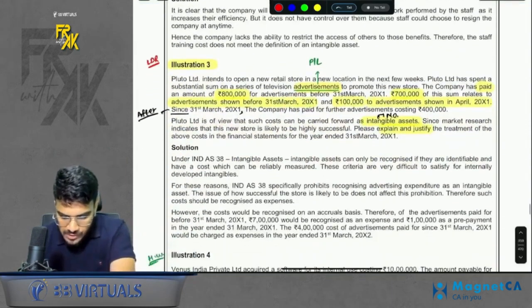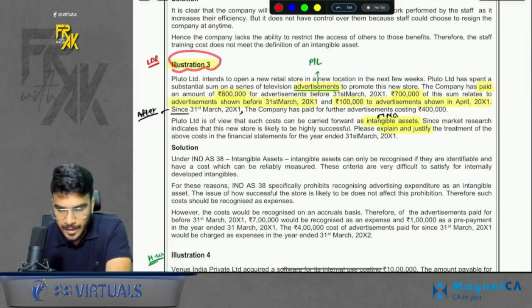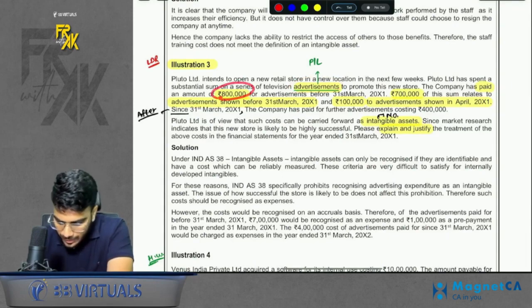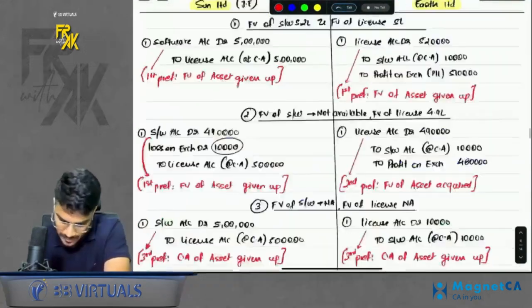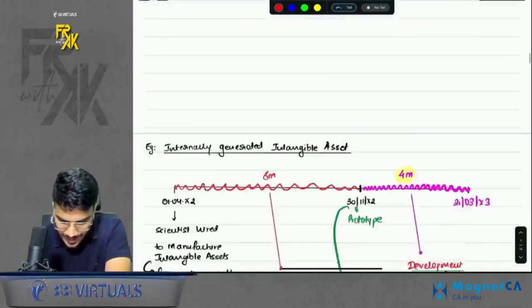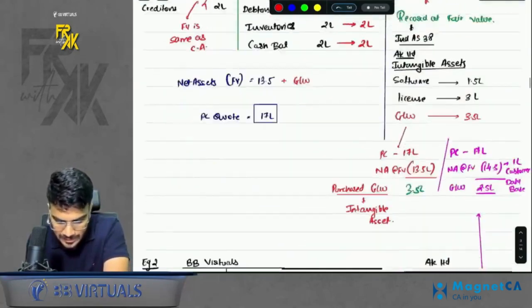The first question which we studied was illustration number 3. It talks about an advertisement expense of 8 lakhs. Ideally, whatever advertisement expense you incur, we transfer it to profit and loss, right? Can we record advertisement as an intangible? The answer is no.